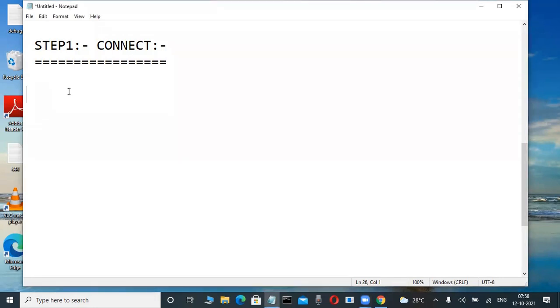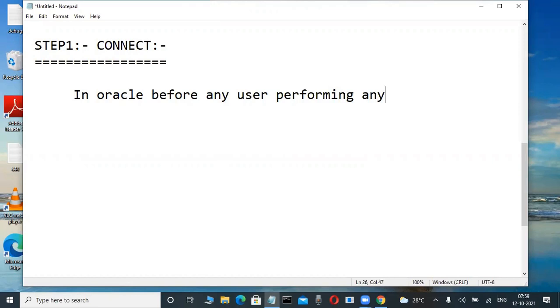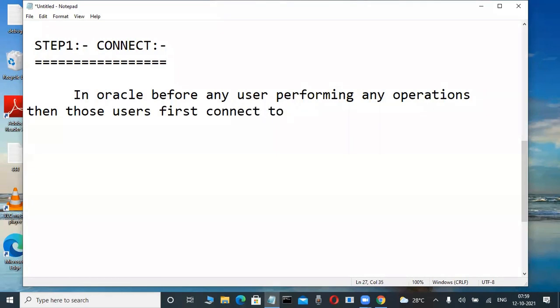Write it fast. Write some theory: Connect. In Oracle, before any user performs any operations, those users first connect to the database by using a client tool. Some theory, write it. Next paragraph.